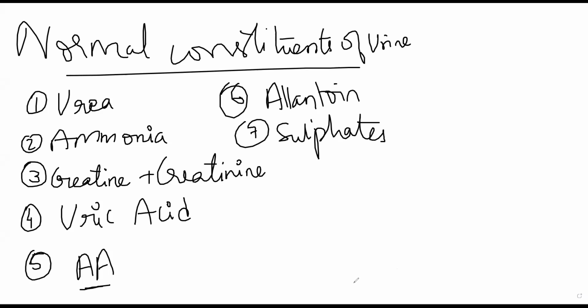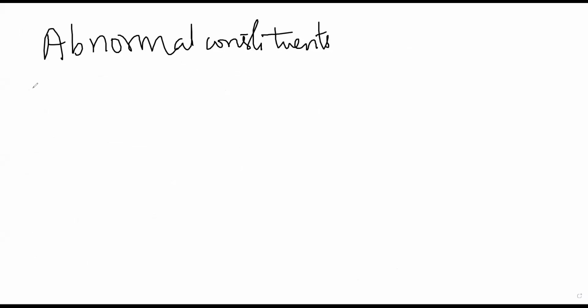If you look at abnormal constituents, first will come proteins. So इसमें आता है आपका albumin, ठीक है. Generally it will be associated with some sort of damage to your kidney.